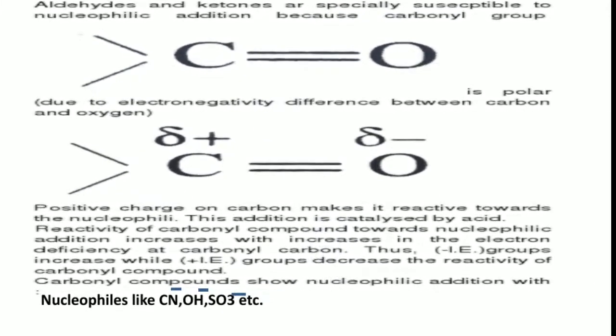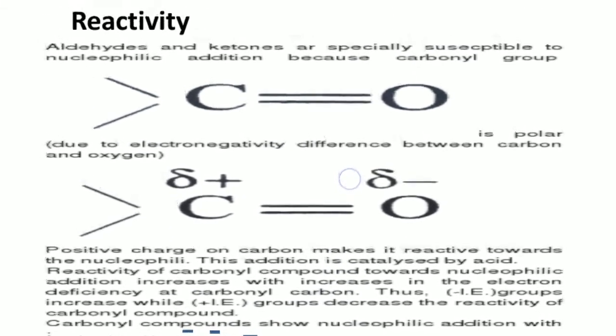In this C double bond O group, oxygen is a more electronegative atom when compared with carbon. So it attracts the pi bond of the carbonyl group and creates a partial negative charge on it, and a partial positive charge on carbon.